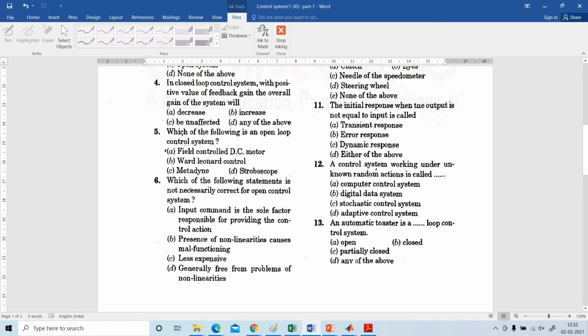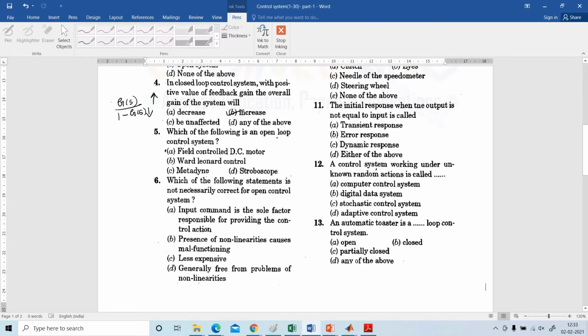In closed loop control system with positive value of feedback gain, the overall system gain will increase. Because in a positive feedback system, in the denominator we have the negative term. Negative term means the denominator value is decreased, so the overall gain will be increased.